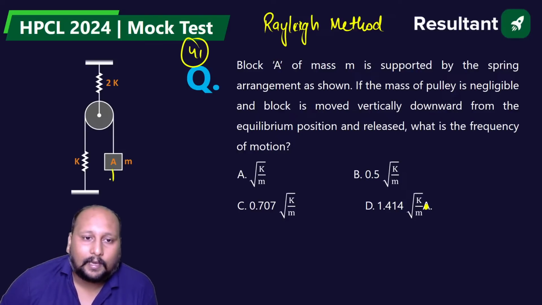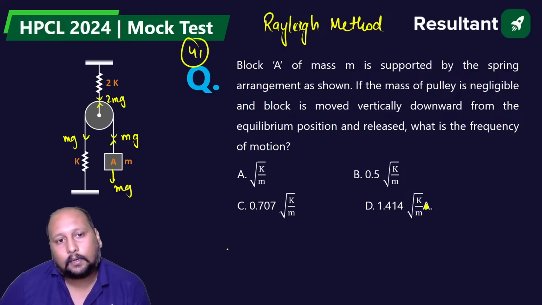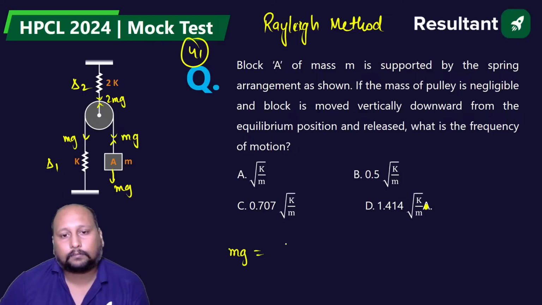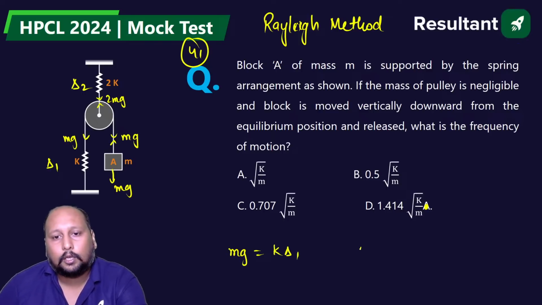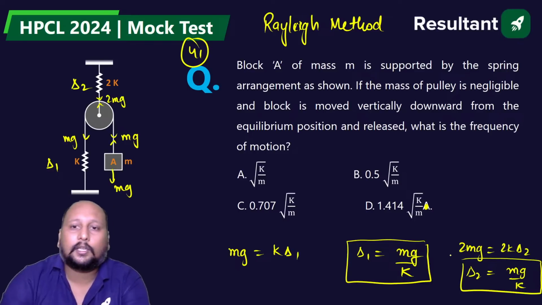Now we can say here we're having mg, here also we're having mg, because for static equilibrium we have to calculate the static deflection. This is mg, this will be 2 mg, right? So let's say this is delta 1, this is delta 2. 2 mg is equal to k into delta 1. So here delta 1 is equal to mg by k. And to calculate delta 2, we have 2 mg equal to 2k delta 2. So delta 2 is again mg by k.